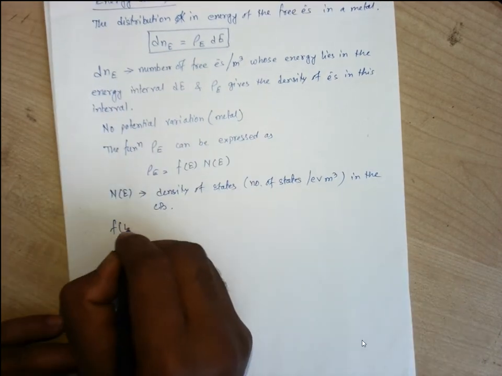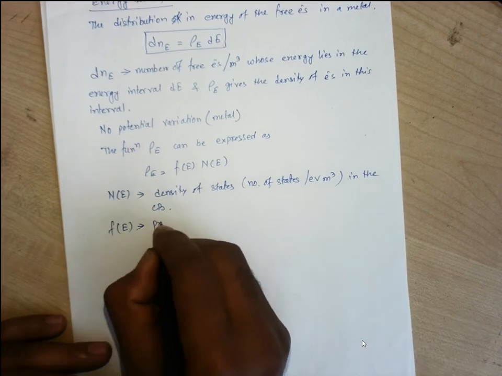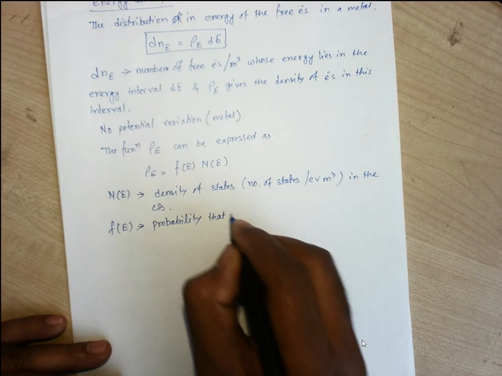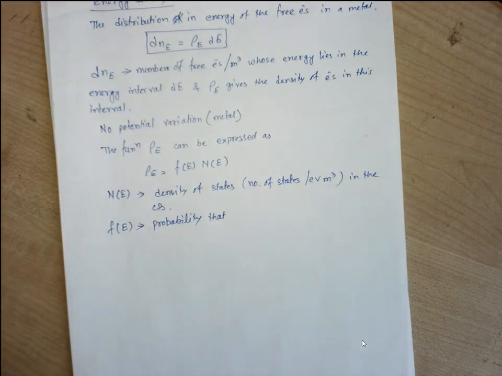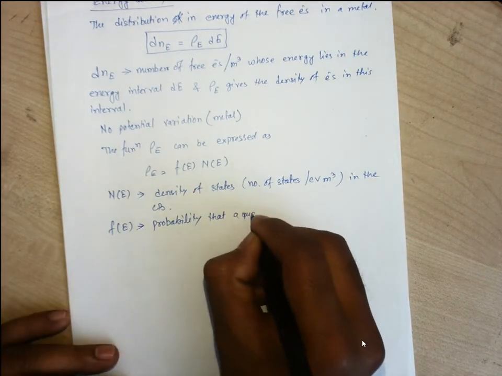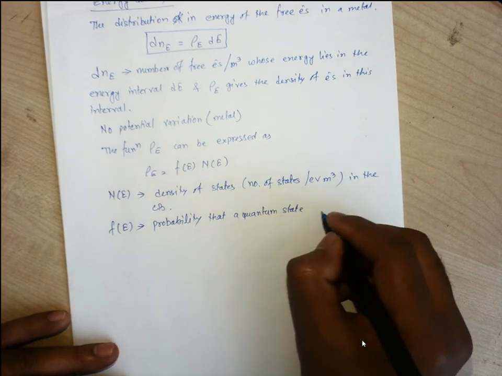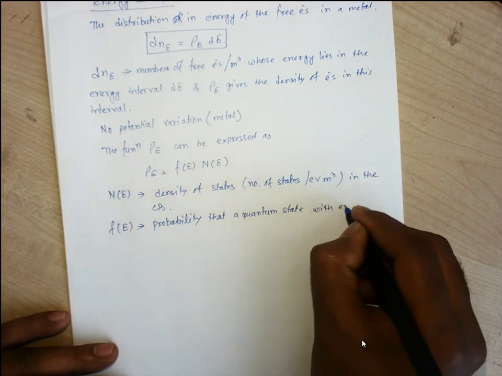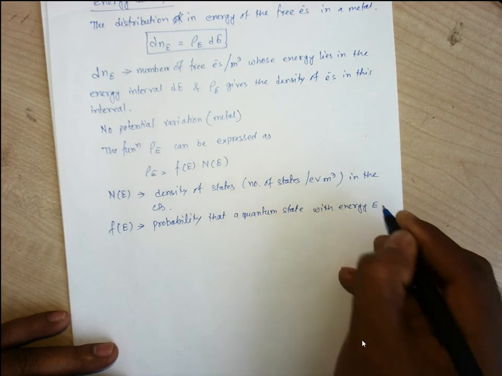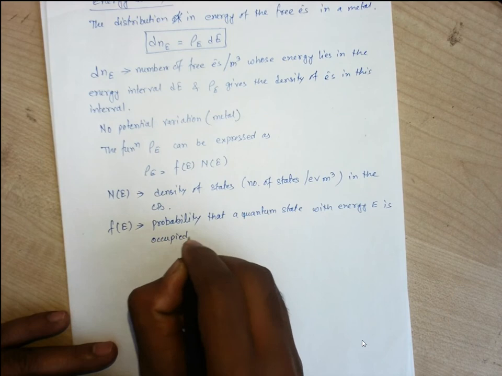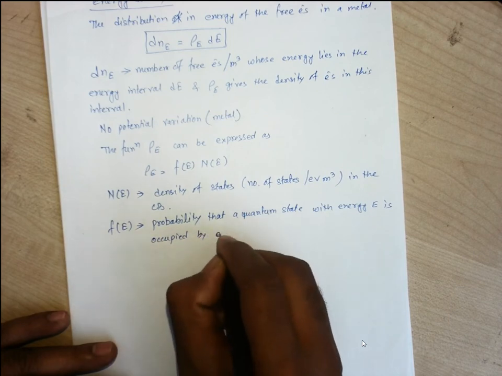And Fe we already know, it is the probability that a quantum state, meaning the energy state, with energy E is occupied by an electron.